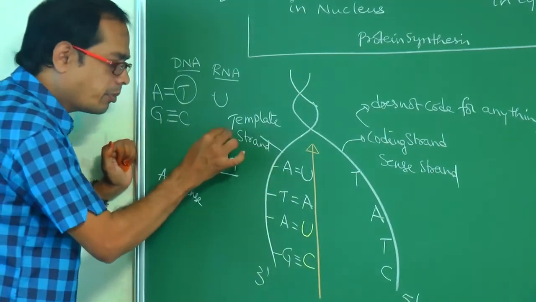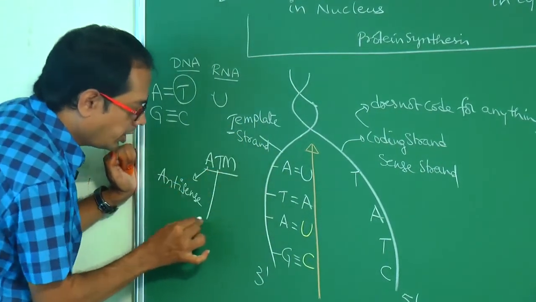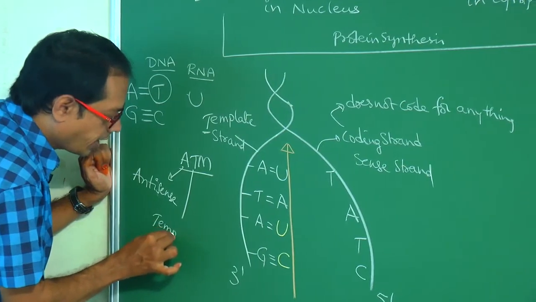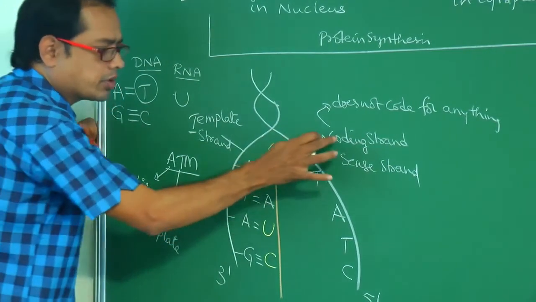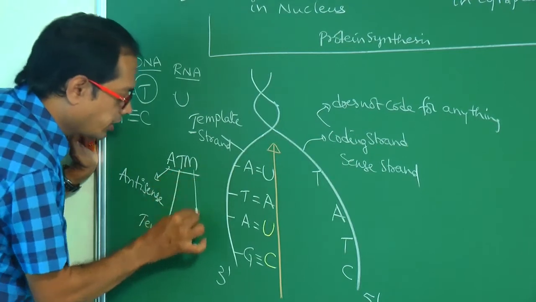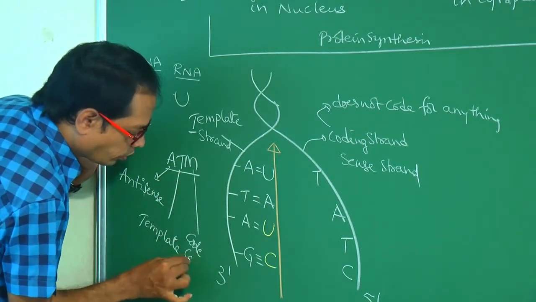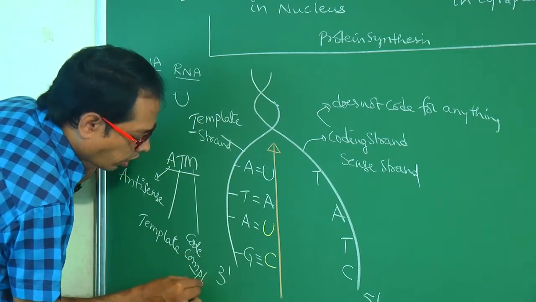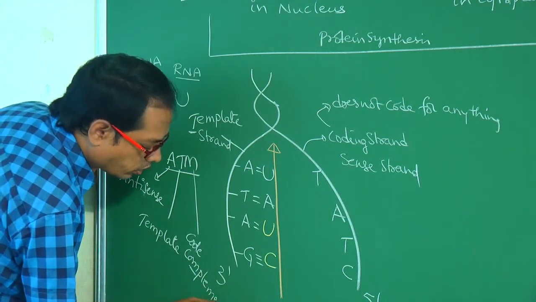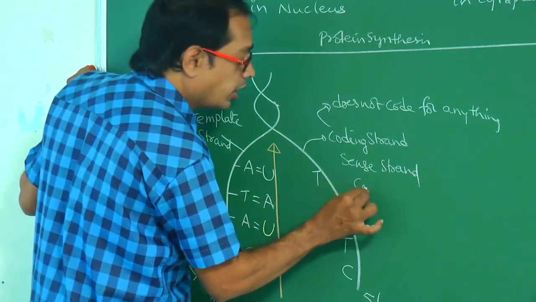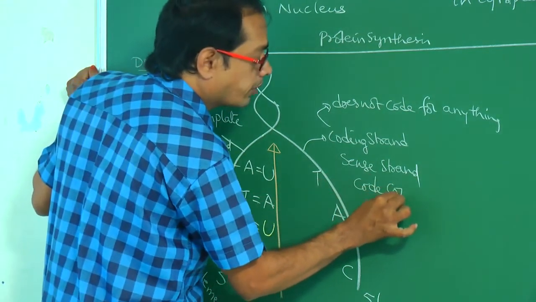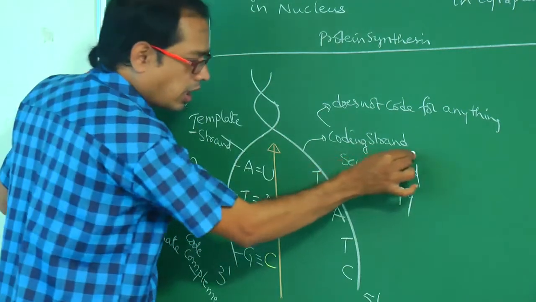And T means template strand. This is the coding strand. M means code complement. This is the code copy. Okay, these are the other names.